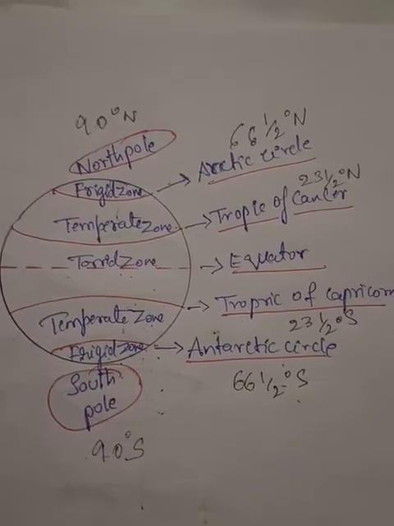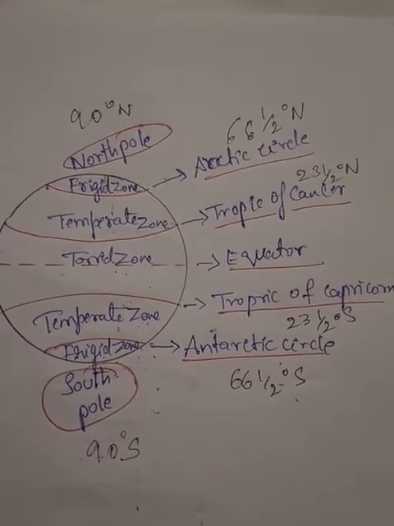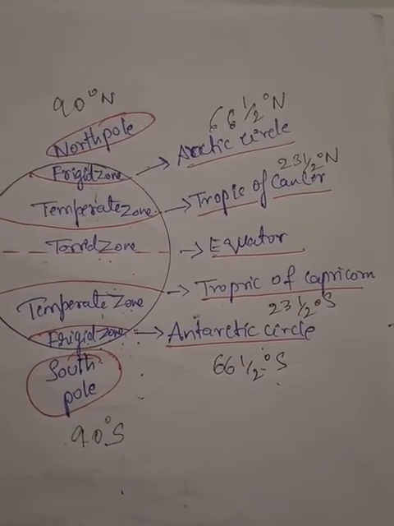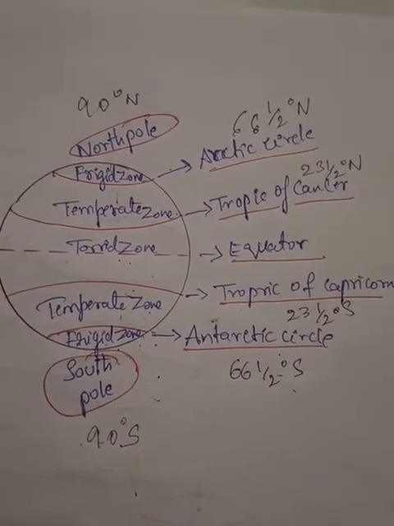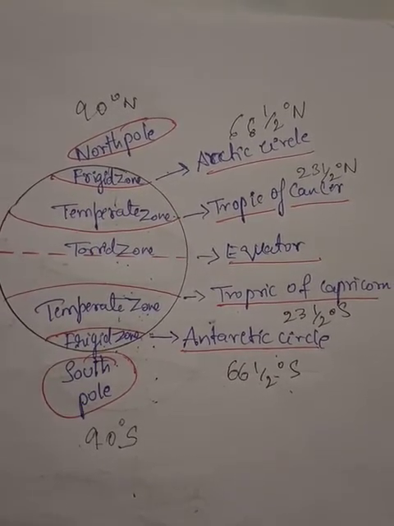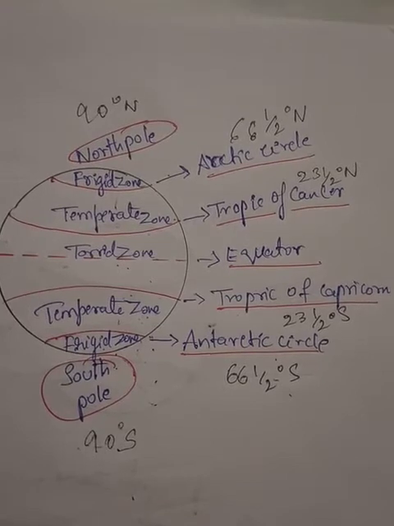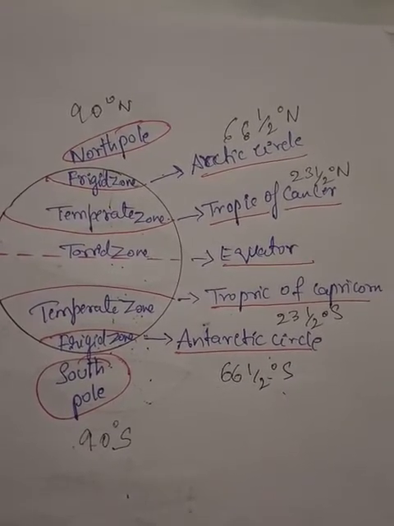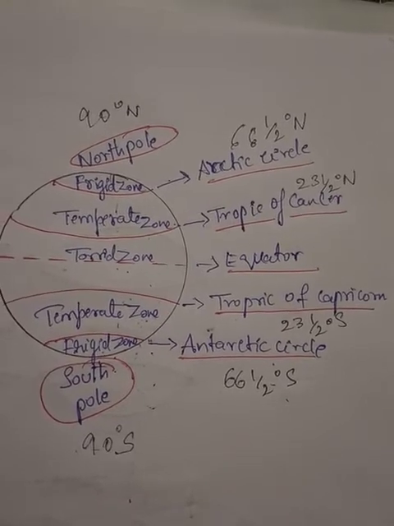So these are the different kinds of zones which we studied, and these zones affect the climatic conditions of the regions. Students, in today's class, I discussed the three important climatic zones of the earth: the torrid zone, the temperate zone and the frigid zone.